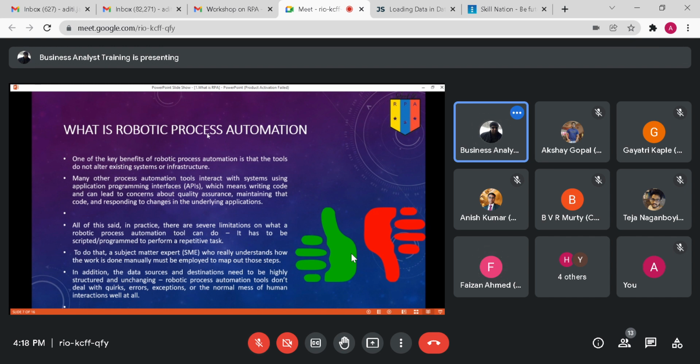Now, like we said, we already had automation earlier also. So what is so great about RPA? Why is it something that is trending nowadays? The thing is, with RPA, you do not need to make any kind of changes to your software application. Normally, if I have to do automation, I would have to go to the code or write some kind of code, and that means making changes to the application.